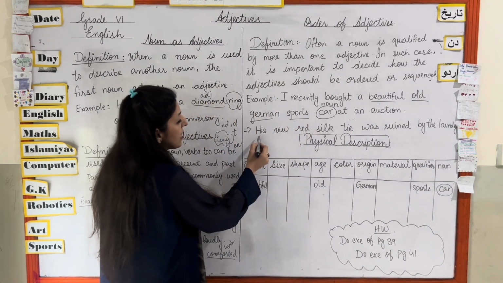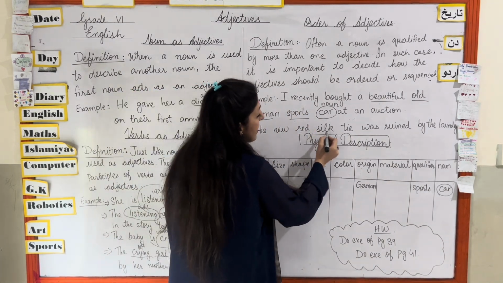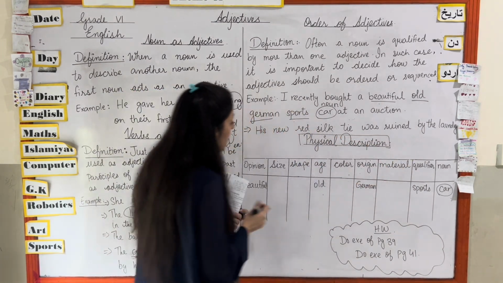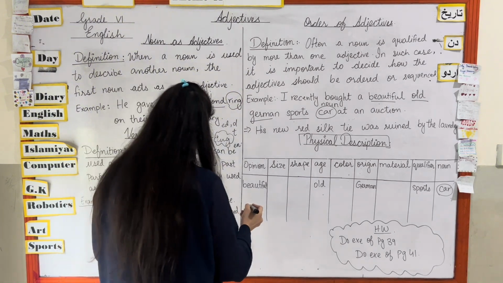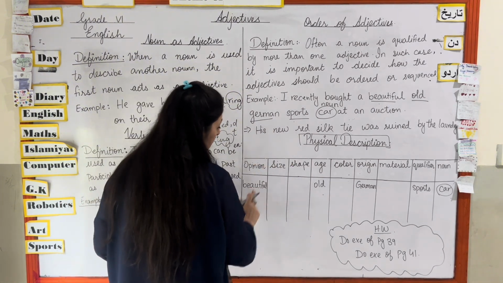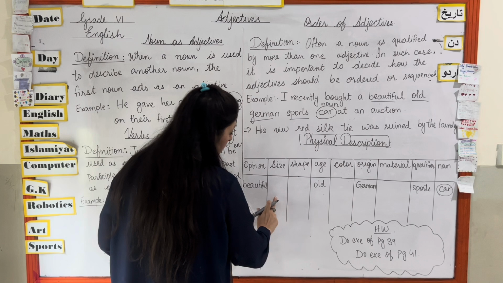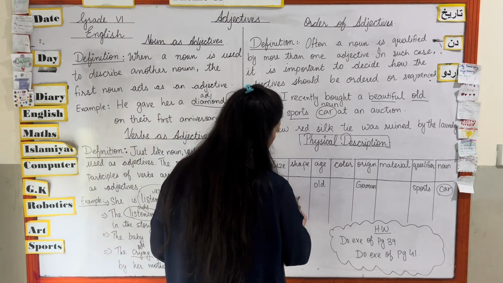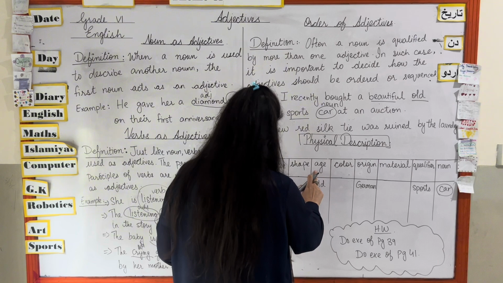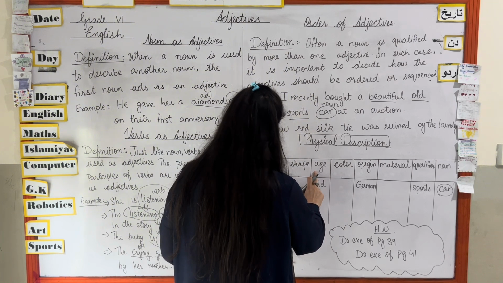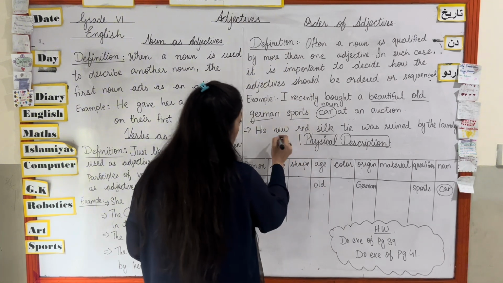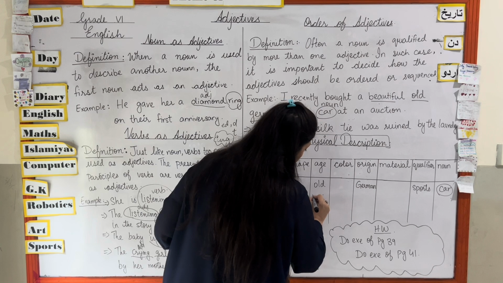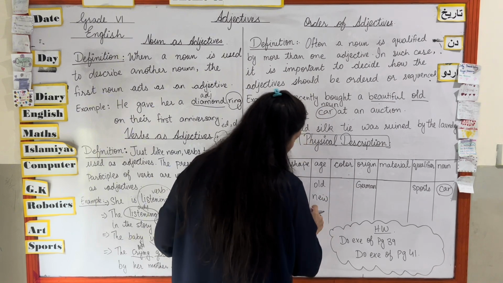Okay, what is the next sentence? His new red silk tie was ruined by the laundry. So what is the opinion over here? There is no opinion in the sentence, there is no size, there is no shape, but there is age in the sentence, that is new. Okay, so we will write new in this column.